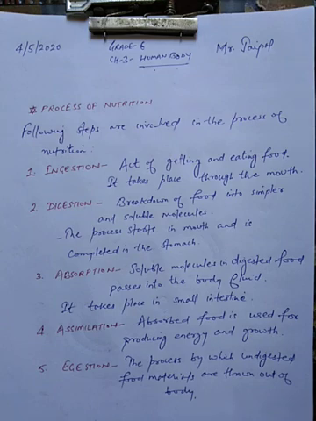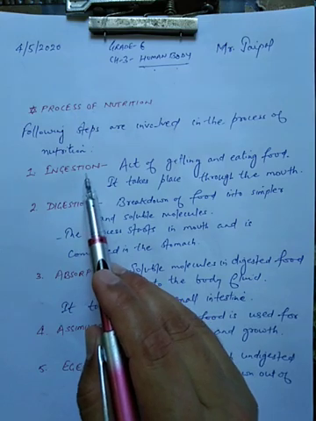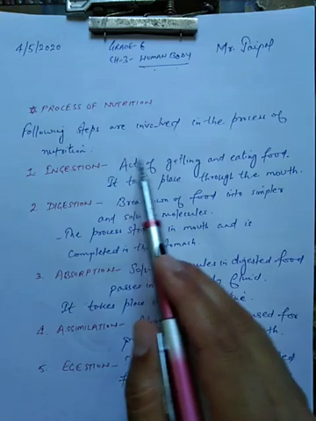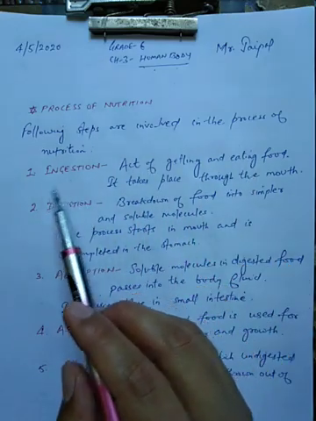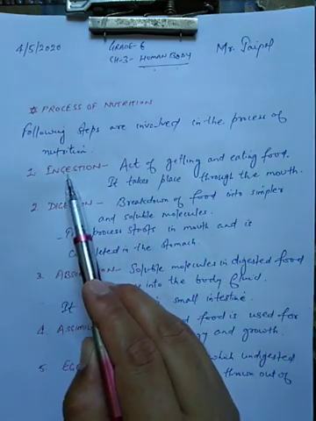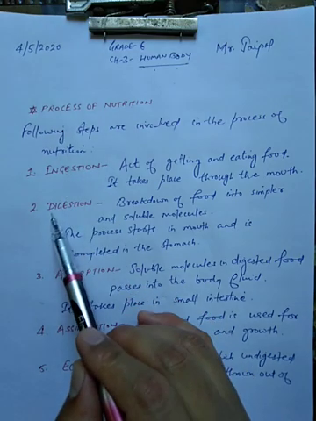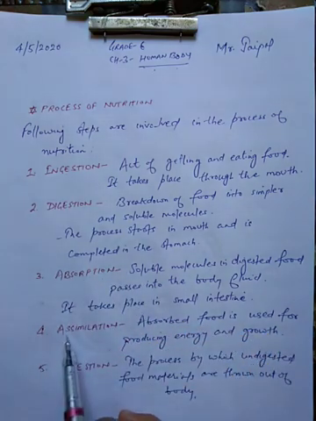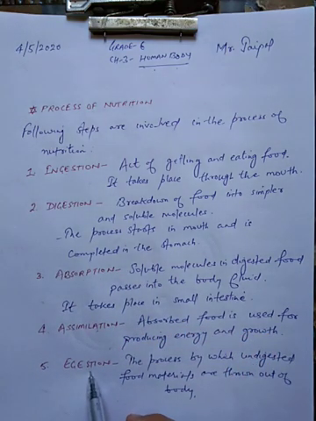Now students, see, organisms obtain nutrition and they have different methods of obtaining it. Now in the case of human beings, you can see here these are the steps by which human nutrition is completed. First is ingestion, second is digestion, third absorption, fourth assimilation, and fifth is egestion.